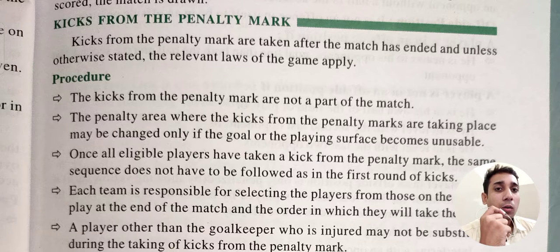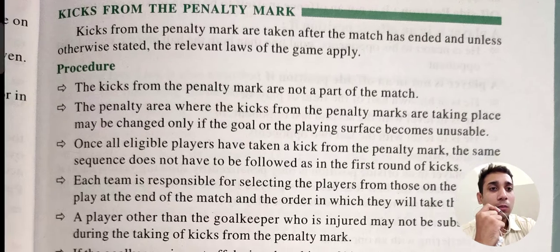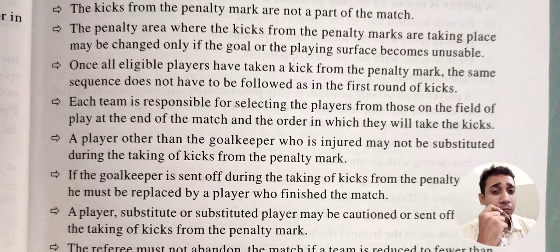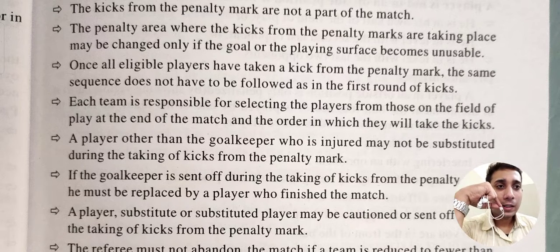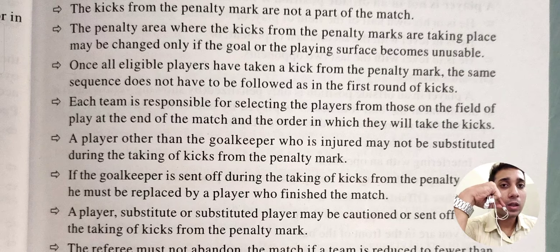Once all the eligible players have taken a kick from the penalty mark, the same sequence does not have to be followed in the second round of kicks. That means once all the eligible players have taken their kicks, in the second round the same order need not happen again.